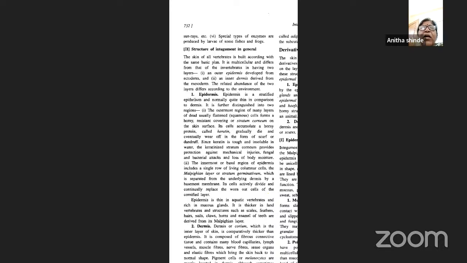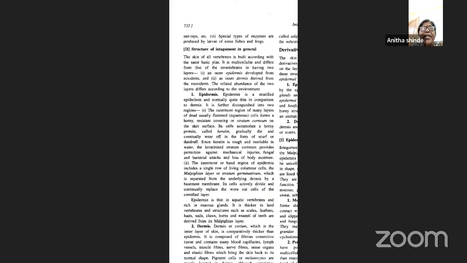Till now, we have talked about the various functions of the integument. Now we'll talk about its structure. Coming to the structure of an integument, it has a basic plan. It is multicellular and differs from that of the invertebrates in having two layers. The integument or skin of the vertebrate consists of two layers. An outer layer is called the epidermis, which is derived from the ectoderm, and an inner layer is called the dermis, which is derived from the mesoderm. The relative abundance of the two layers differs according to the environment.